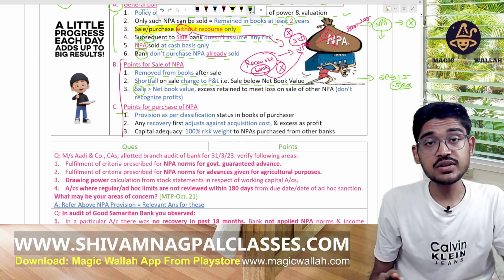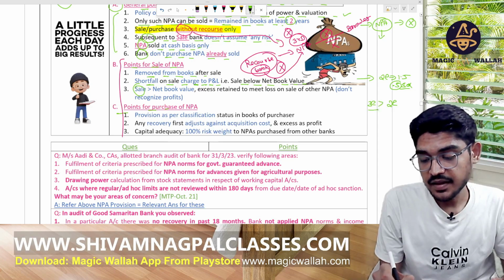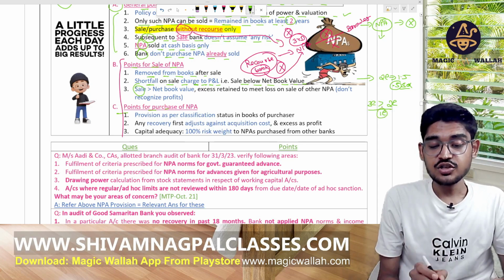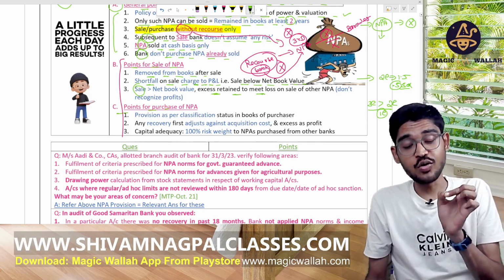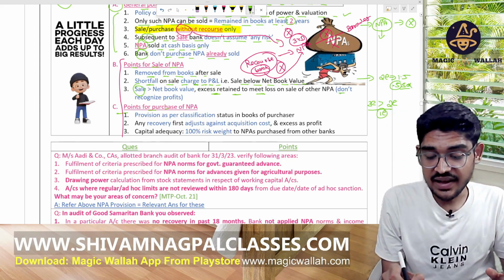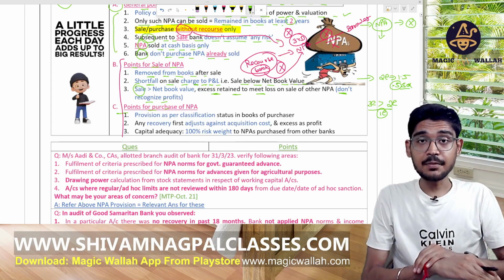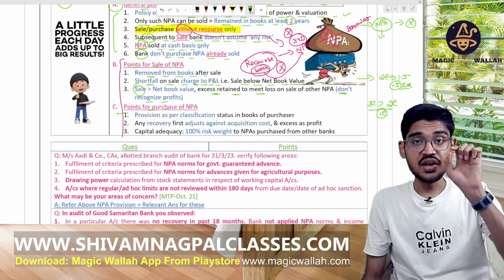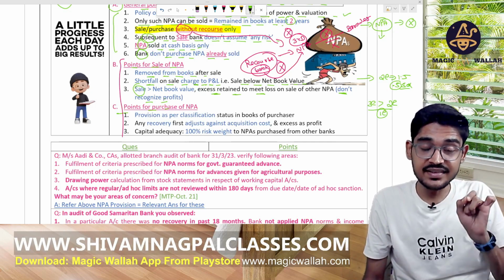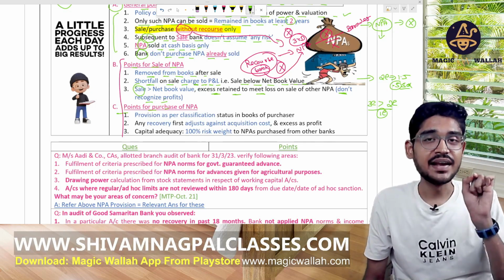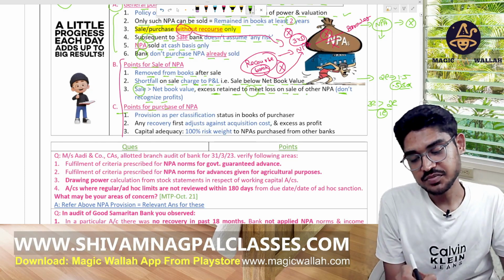But when sold for more than the net book value, say the book value is 2 lakh but it is sold for 3 lakh, that is 1 lakh profit. The excess is retained to meet the loss on the sale of other NPAs, and is not utilized as a profit. If the book value is 2 lakh but sold for 1.5 lakh, in that case charge 50k to the profit and loss account. The loss should be charged to the profit and loss account. But when there is a gain, it should not be credited to the profit and loss account. It should be used for meeting further losses in the future on NPAs.